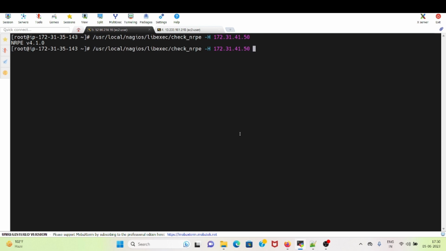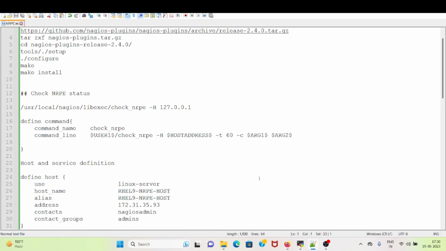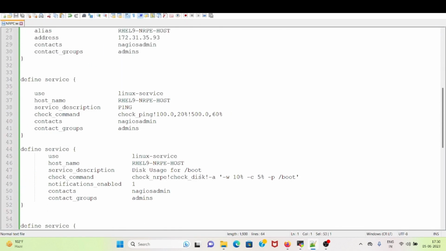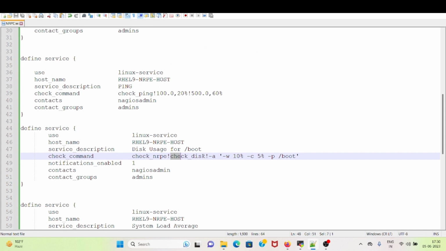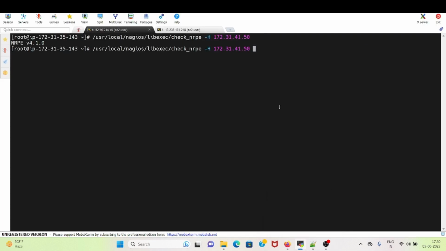Now I want to change a bit. I want to run this command, that is the check disk of the boot mount point. So for that I need to specify -c for command, removing the exclamation mark, and these are the arguments.